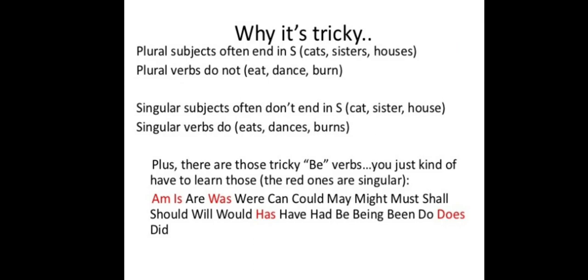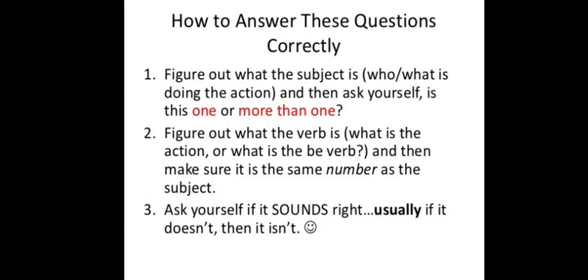Now see the forms of be: am, is, are, was, were, can, could, may, might, must, shall, should, will, would, has, have, had, be, being, been, do, does, did. In this list, only am, is, was, has, does, the ones in red, are used for singular.